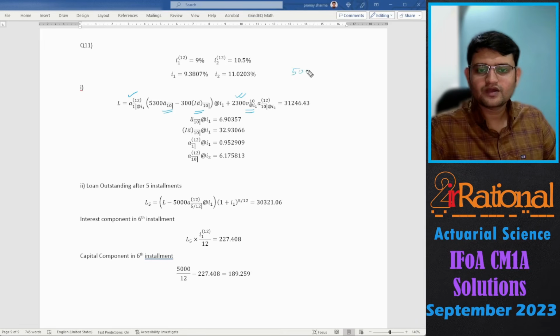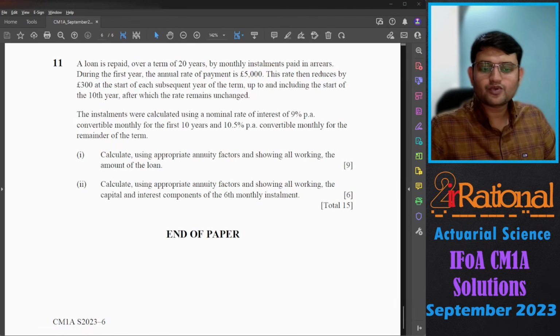Calculate that by 5000 minus 300 into 9, and that would become 2300. And we have the second rate of interest now. So a10 payable 12 times at the second rate of interest. And of course discounting for the first 10 years at the initial rate of interest. Now I've calculated all four values and the loan amount becomes 31,246.43.